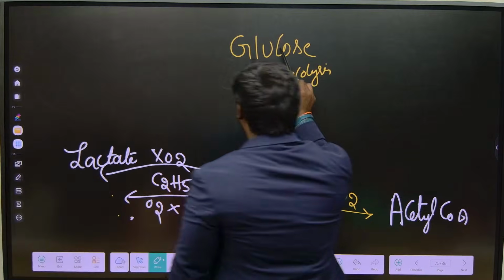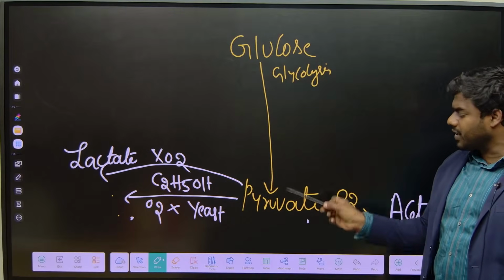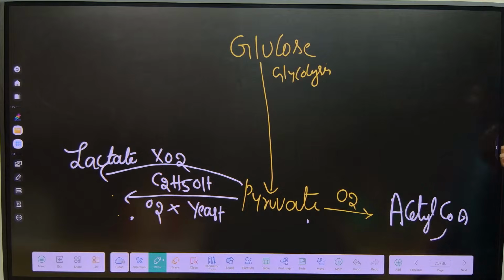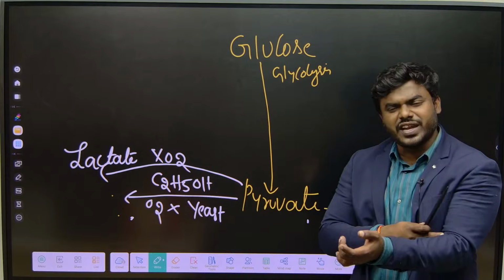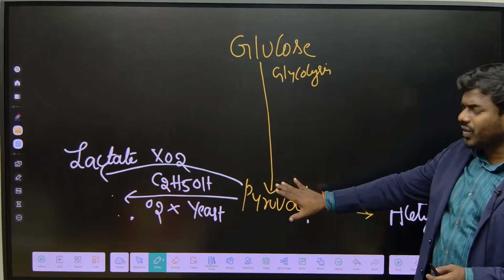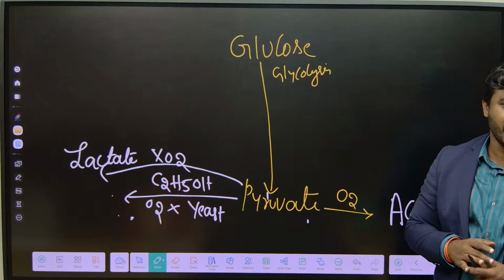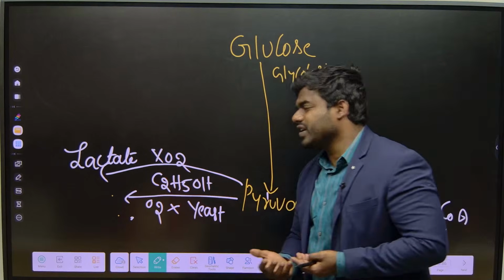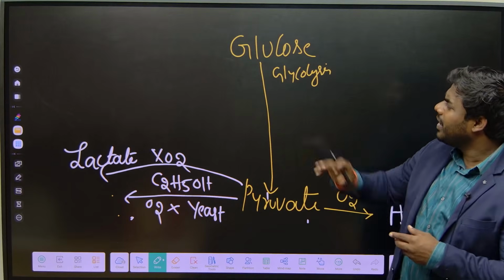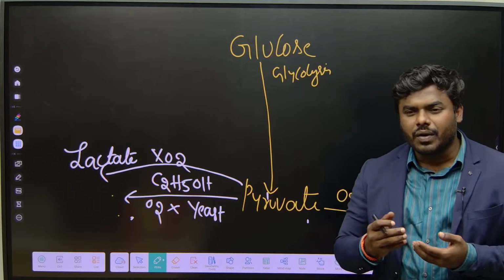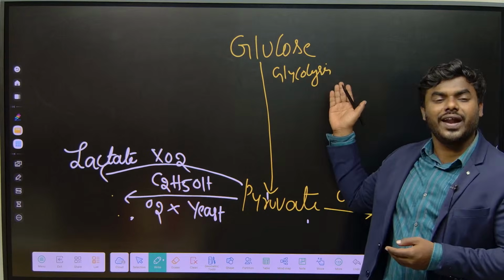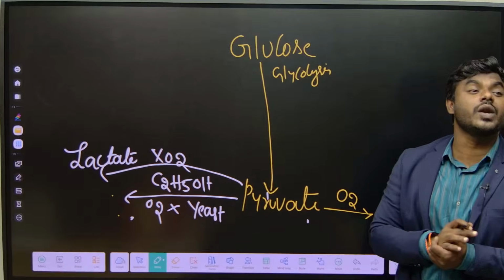What's happening here? Glucose first enters glycolysis in the cytosol and is converted into pyruvate. If oxygen is present, pyruvate is converted into acetyl-CoA, and we get an abundant amount of energy. If it is absent, especially in our muscles, pyruvate is converted into lactate. Correct? This is the simple fate of glucose in a unidirectional way. Now imagine we just had a biryani. Consider that, then we get an abundant amount of glucose. But cells do not require an abundant amount of glucose. However much is required, they will use only that much. What about the remaining glucose?